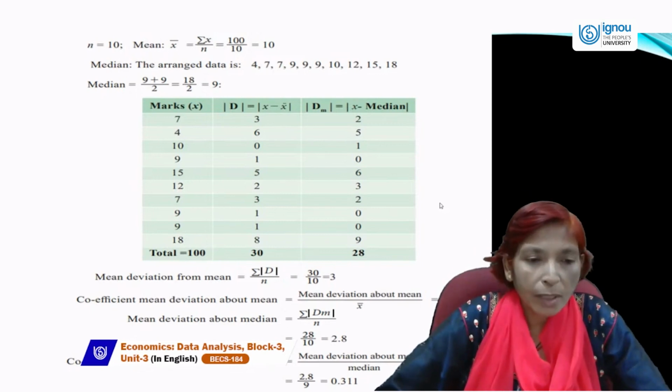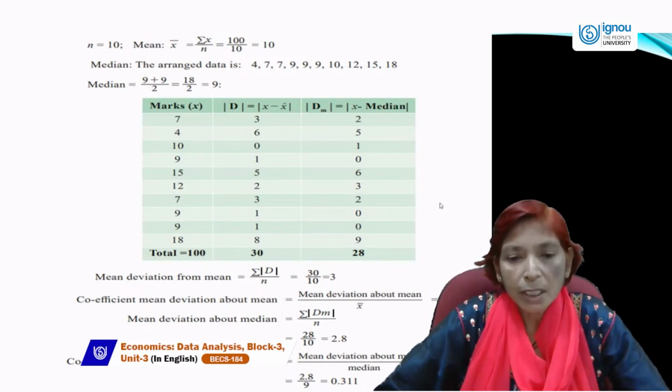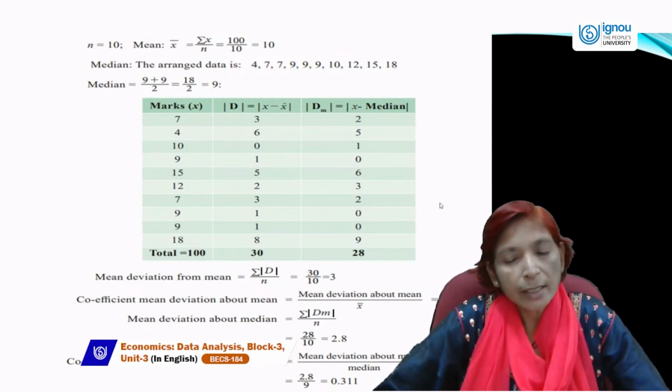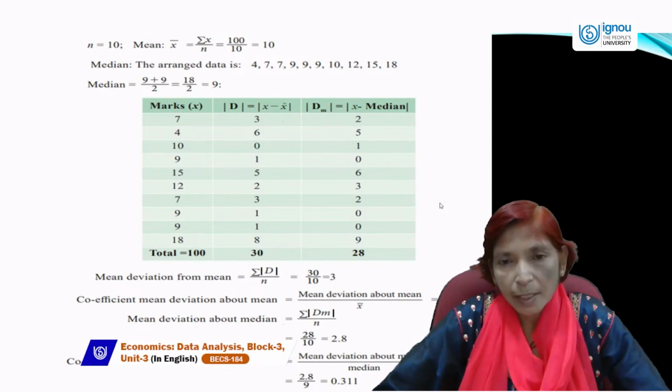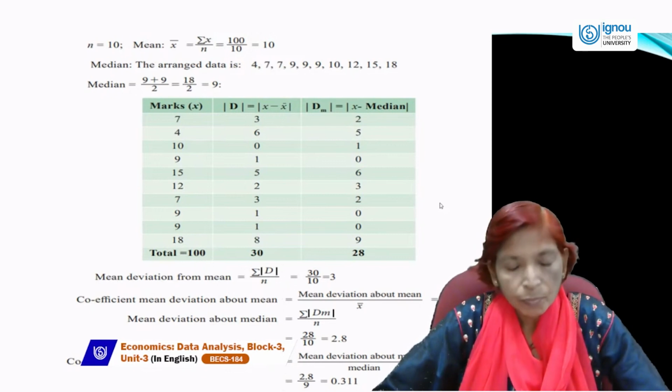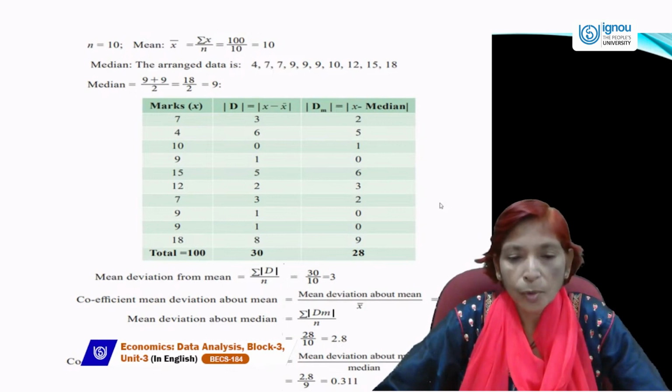So mean deviation from mean is sigma mod d upon n. 30 by 10 is equal to 3. And if we want to estimate the coefficient of mean deviation from mean, then mean deviation about mean upon x bar means 3 divided by 10 is equal to 0.3. And if we take mean deviation from median, then the total mod of x minus median, or sigma mod d, is equal to 28. And 28 divided by n, where numbers are 10, means 2.8.